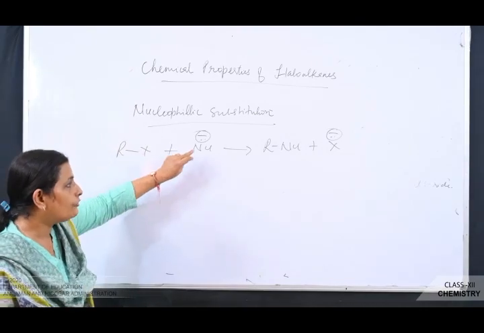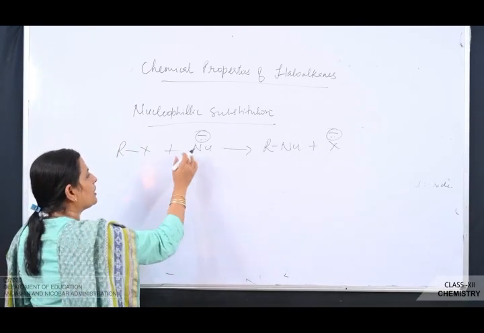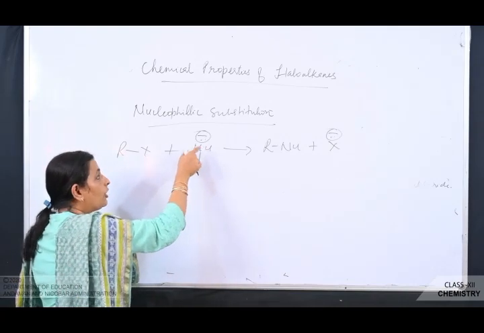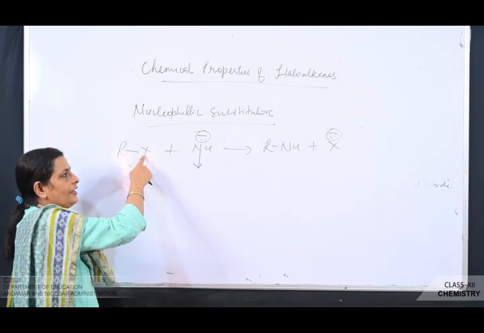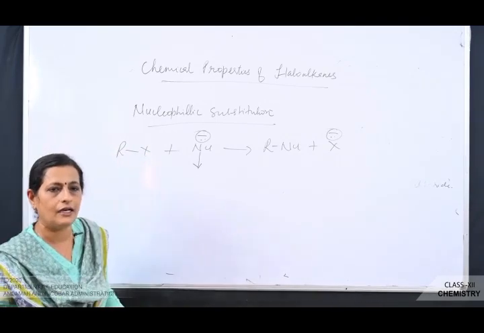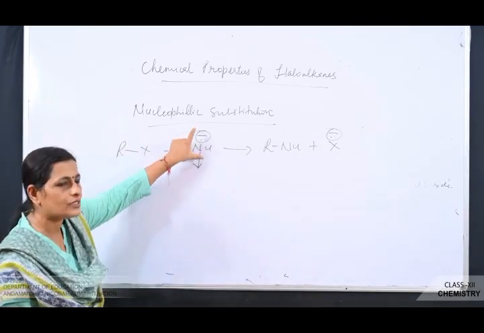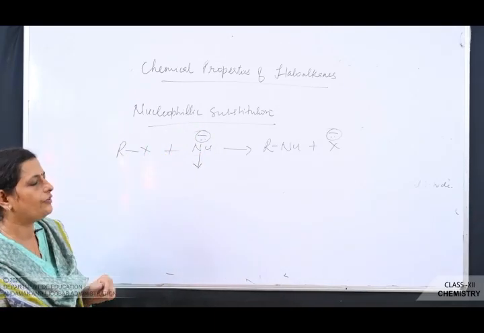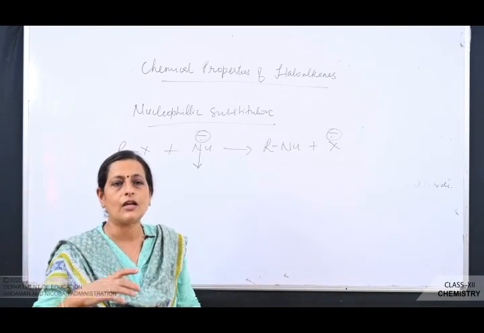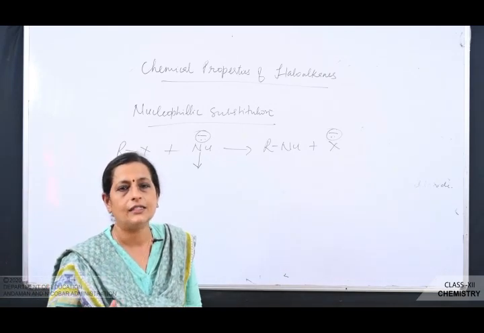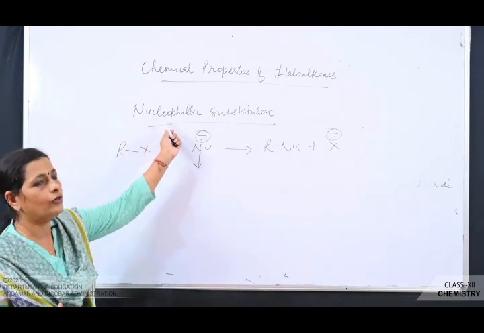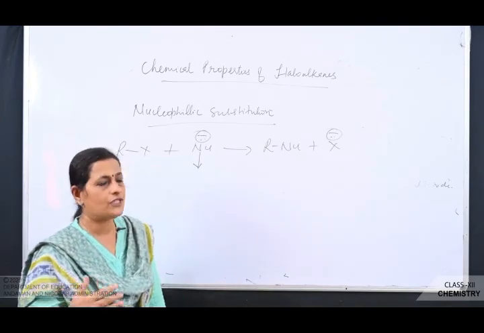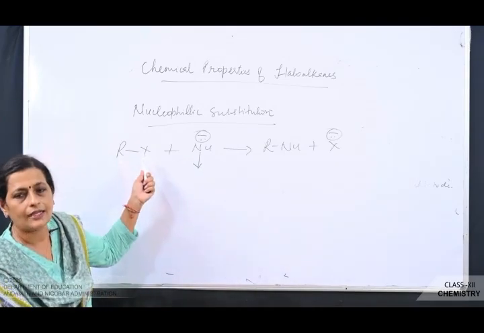That is, the nucleophile which you are substituting should be stronger than what? The halide ion. Suppose this nucleophile is weak, then it cannot replace what? The halide ion, that is X minus. Why? X minus itself is a nucleophile. So the nucleophile which you are going to substitute should be stronger than the halide ion. So a strong nucleophile is replacing a weak nucleophile in case of haloalkane. So this is the general reaction. So we will be using the nucleophiles which are stronger than the halide ion.